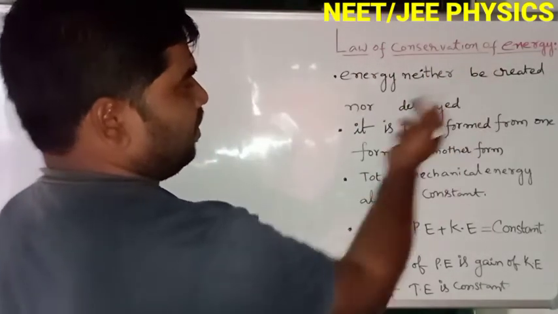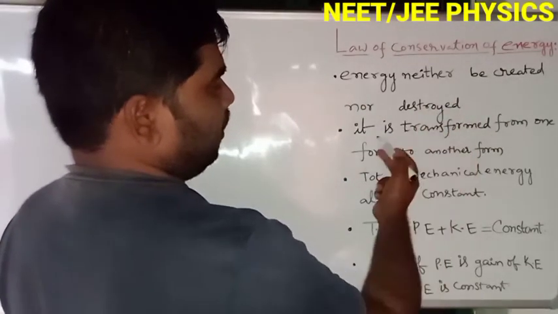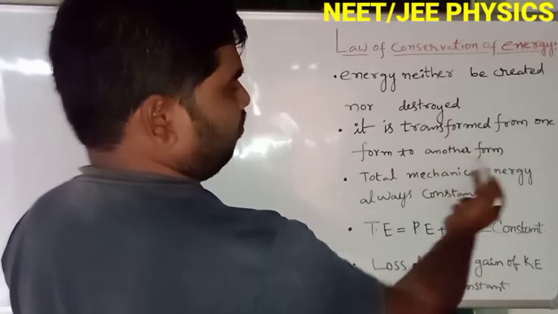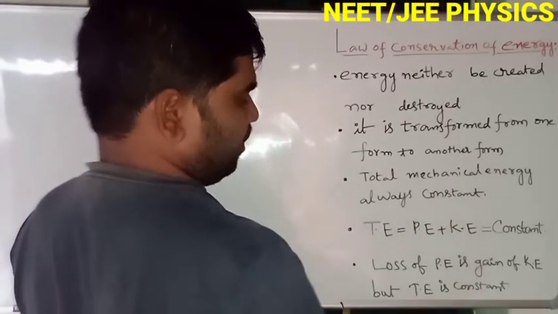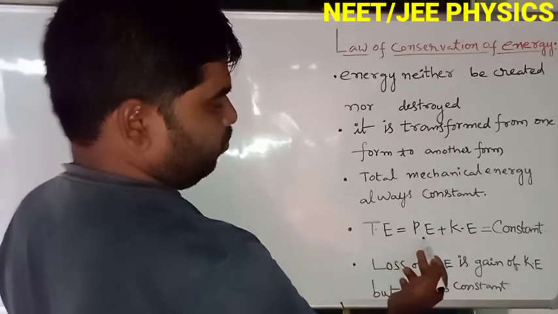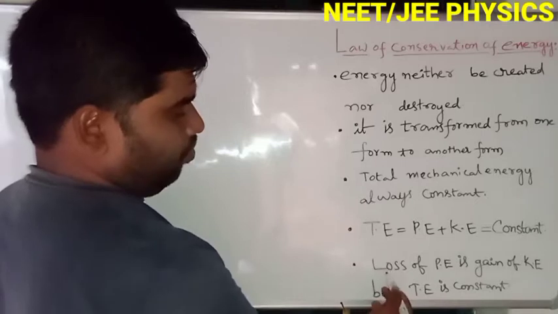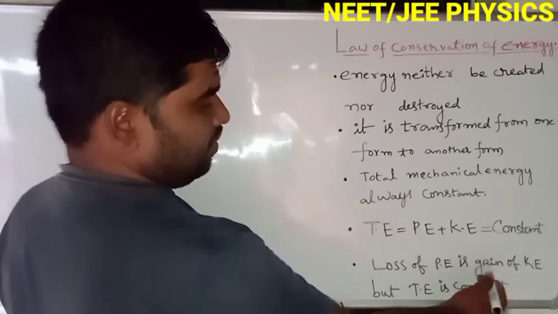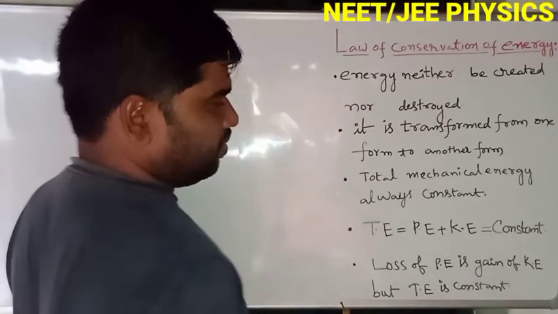What is meant by the law of conservation of energy? Energy can neither be created nor destroyed. It is transferred from one form to another form. Total mechanical energy is always constant. Total energy equals potential energy plus kinetic energy, which is equal to a constant. Loss of potential energy is gain of kinetic energy, but total energy is constant.